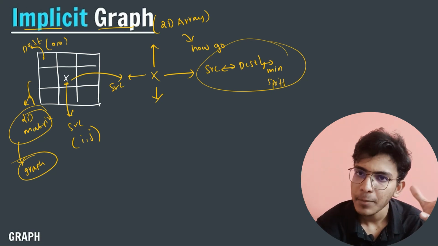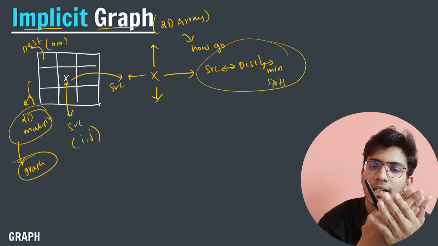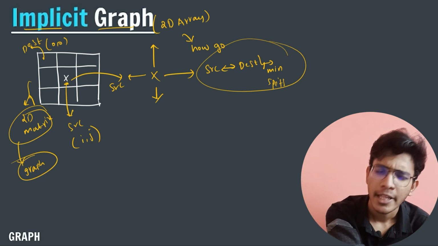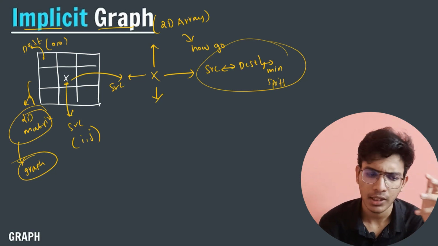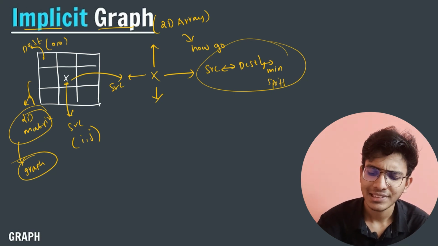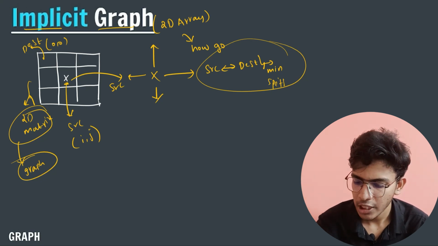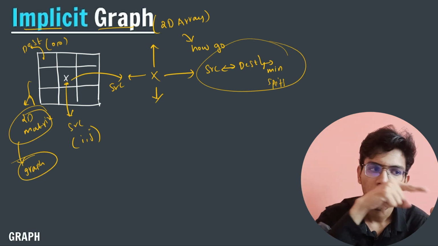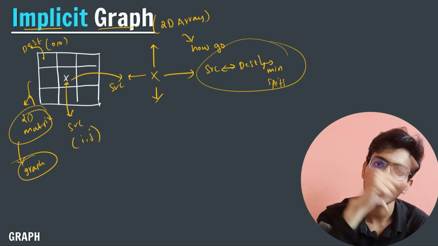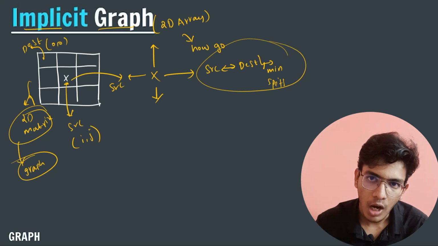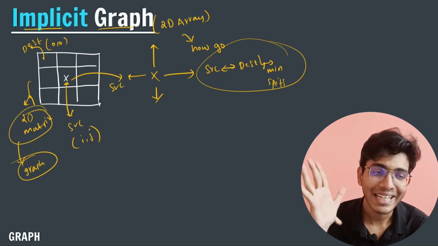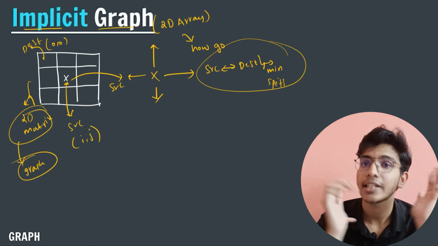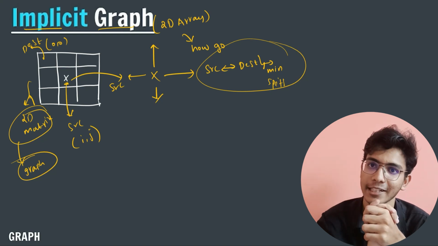When you solve n number of questions, you will understand that this question can be solved using the graph concept. And one more thing, I will tell you a shortcut: whenever a user is giving you a source and a destination and is asking you to go from source to destination in minimum time or minimum cost, then it is an indirect indication that that particular question is related to graph. I hope you are getting it.